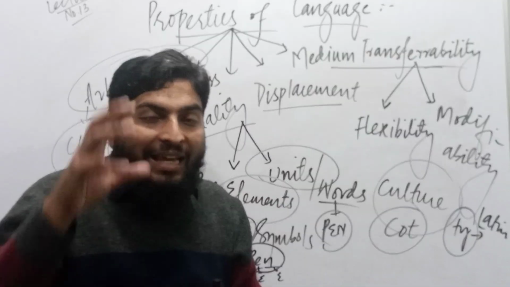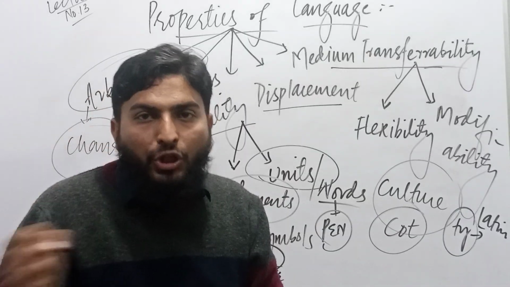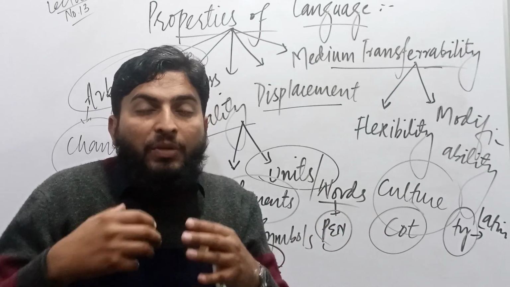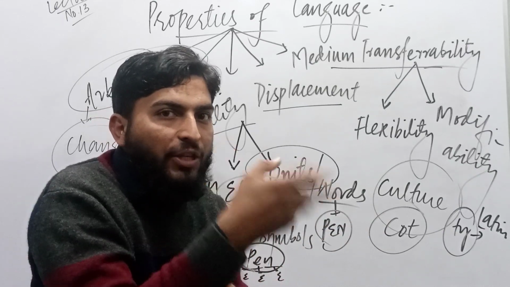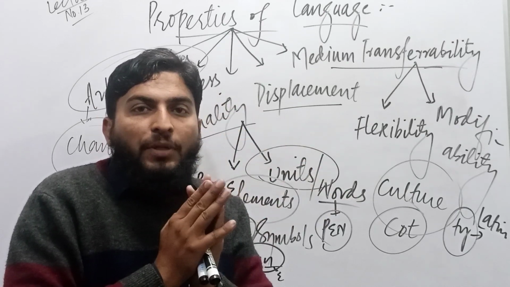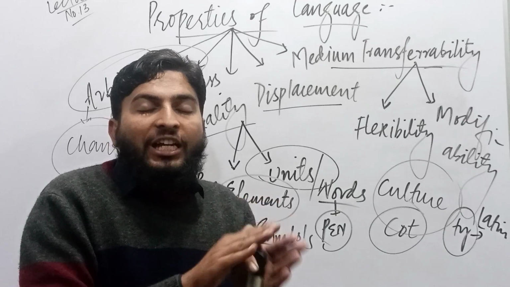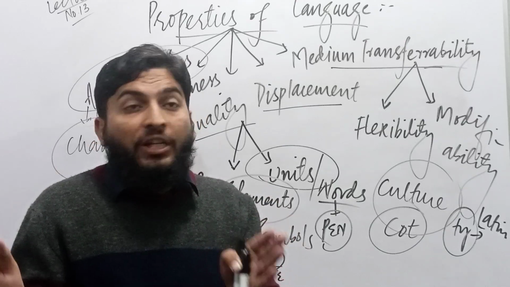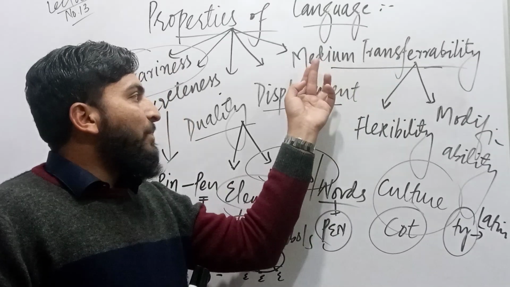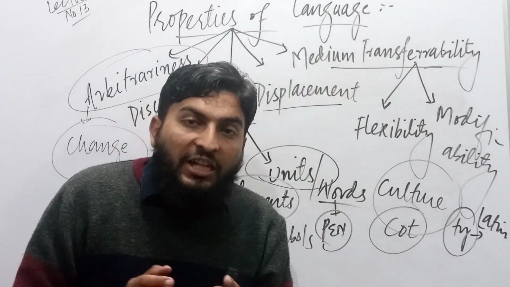Suppose there is an English speaker and there is a Pashto speaker. They live together. Now how a Pashto speaker will try his best to convey his message to the English speaker, and how an English speaker will convey his message to the Pashto speaker, that is something that should be noticed. So we say that medium transferability is there.